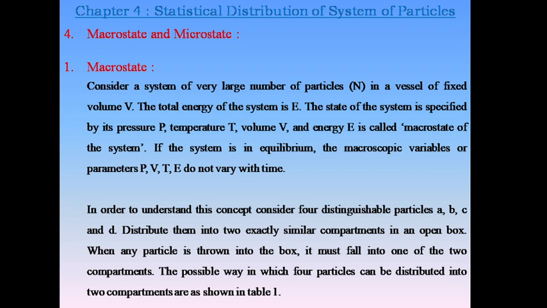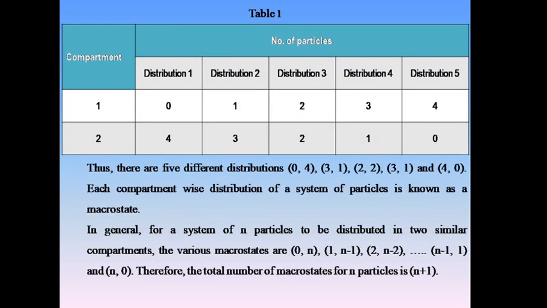How to arrange these distinguishable particles A, B, C and D? We have to see in the table first. This is table 1. First is compartment first and second, and there are distributions: first, second, third, fourth and fifth. We have four particles A, B, C and D. How to arrange them in this distribution?